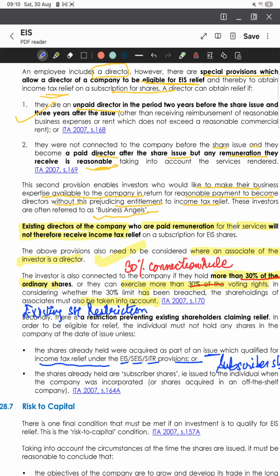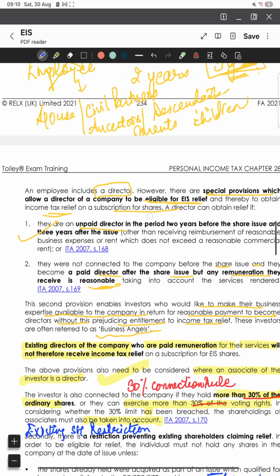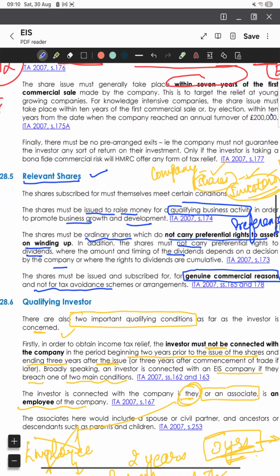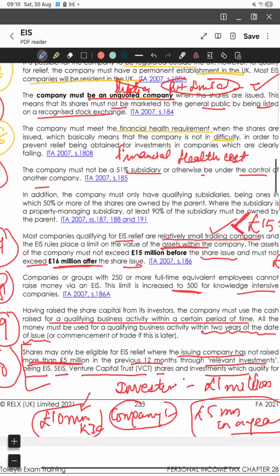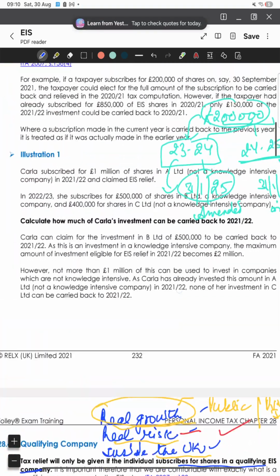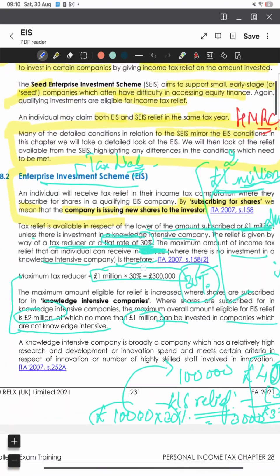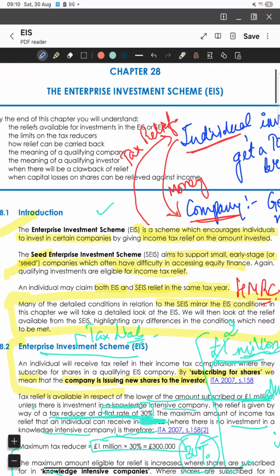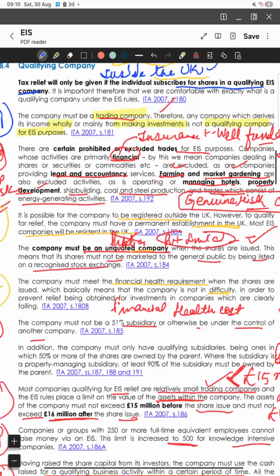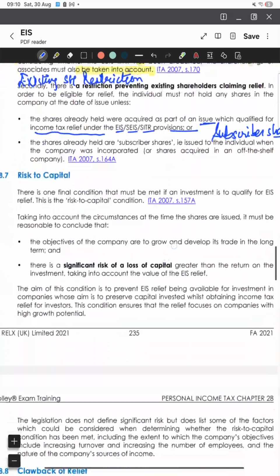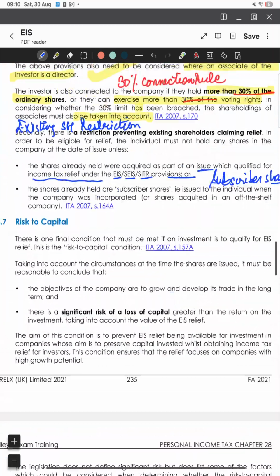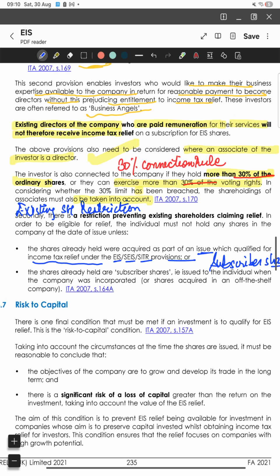So, this was all about which investors would be called the qualifying investors, what are the relevant shares, then what companies are called the qualifying companies, and in the beginning we studied about carryback of relief and what is the limit of tax relief that would be available on the EIS shares. Now, we are left with just two more topics regarding EIS, and then we will start SEIS, which is almost the same as EIS, but some new points we will be covering. Thank you.